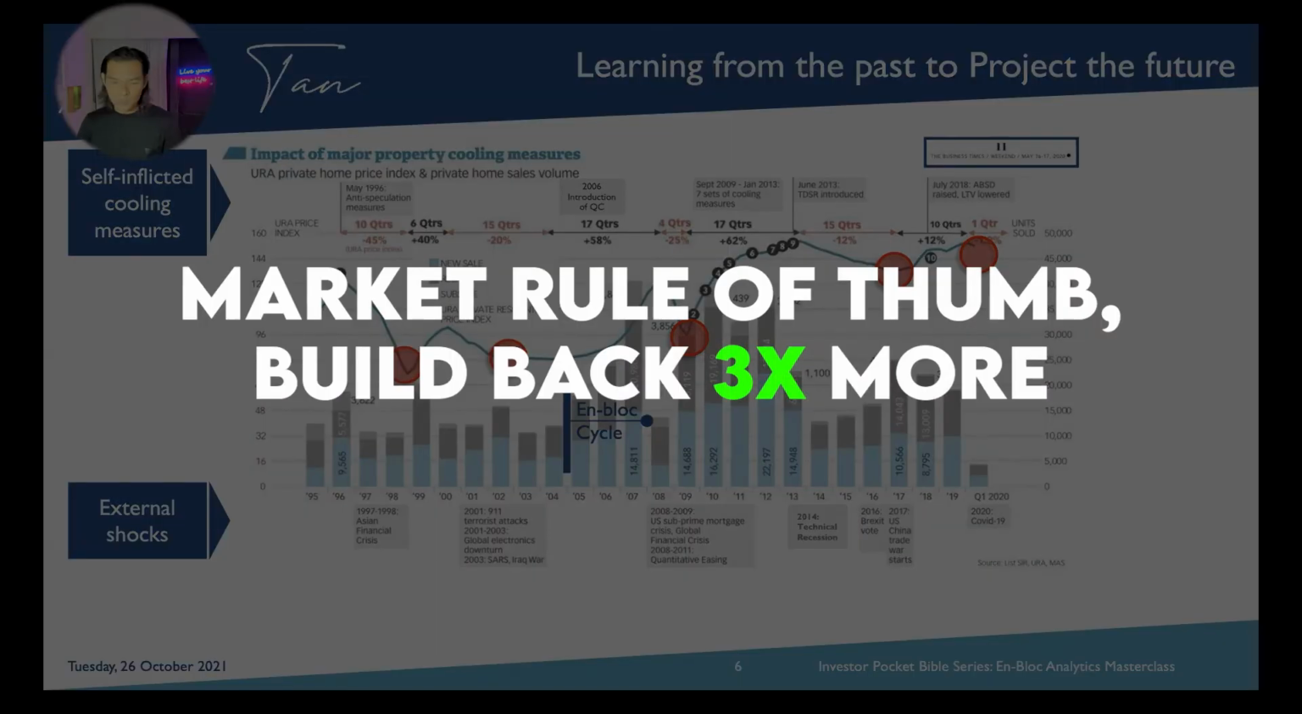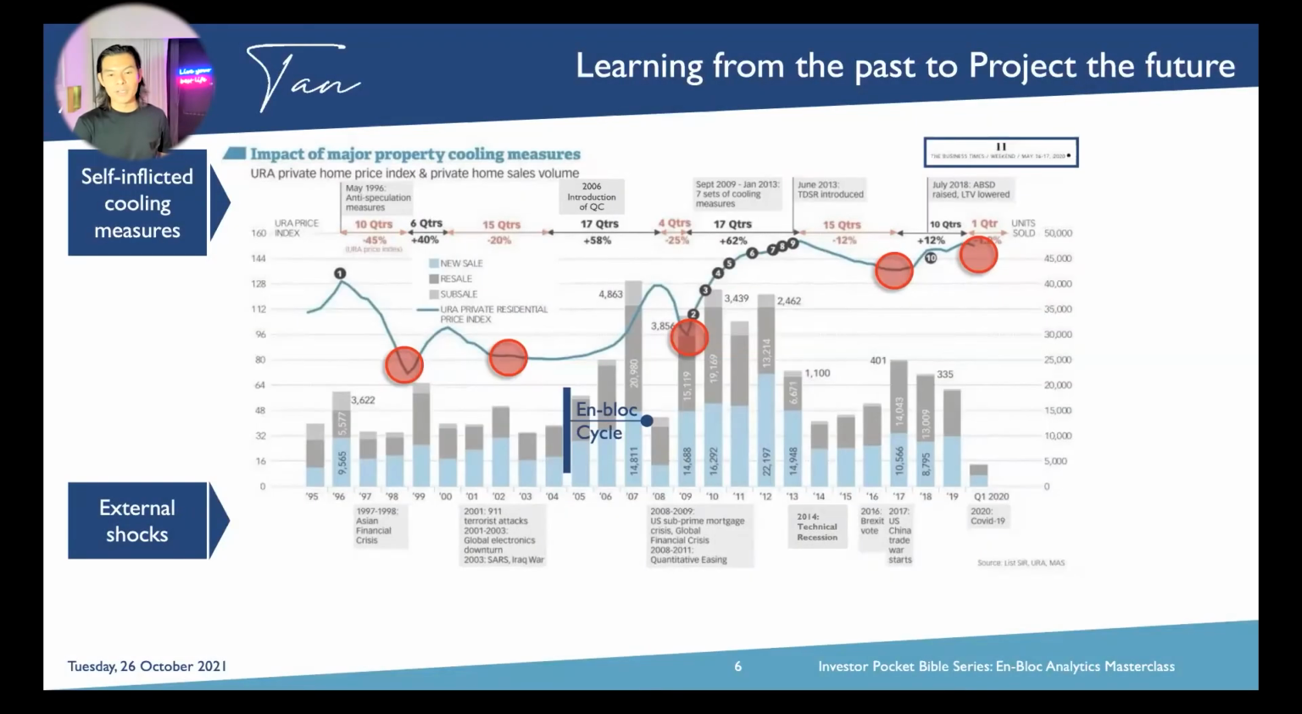So on the rule of thumb over here, to give you some insights, we will always build back 3 times more. So if it's a 100 units development that went through an en-bloc during the period, there will be 300 to be replenished back on the same plot of land. So in these instances, to share, between 05 to 07, there was close to 22,000 units that went en-bloc. So potentially we see 66,000 units to be replenished back to the market.